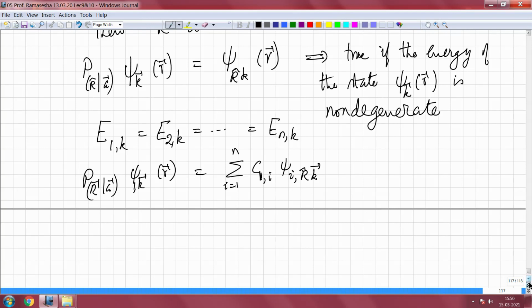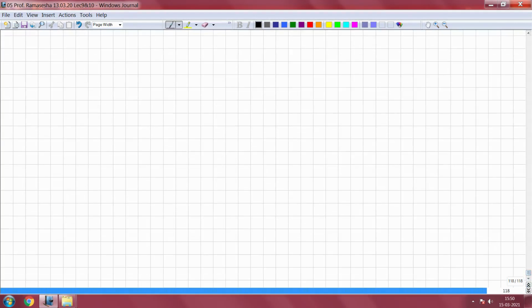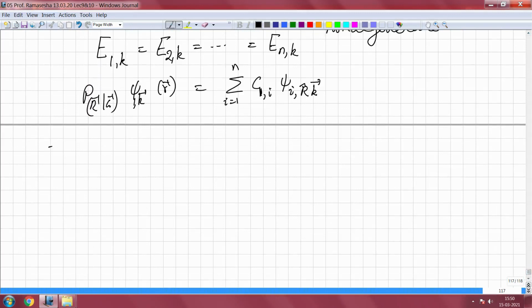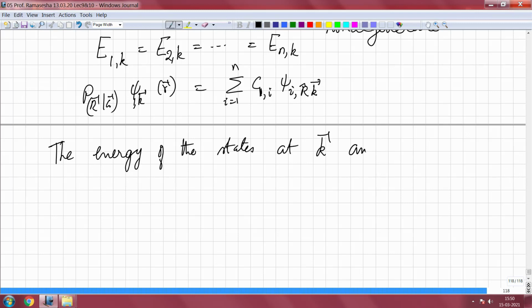But nonetheless, what it means is the following. That means that the energies of the states at k and R k are the same.